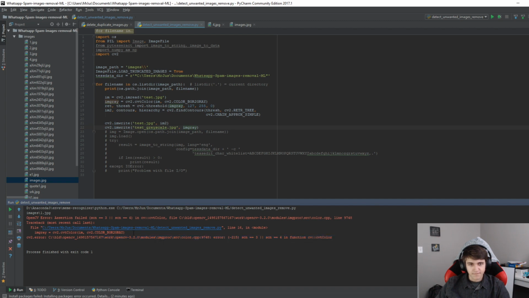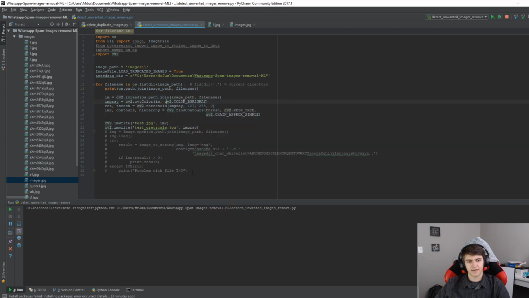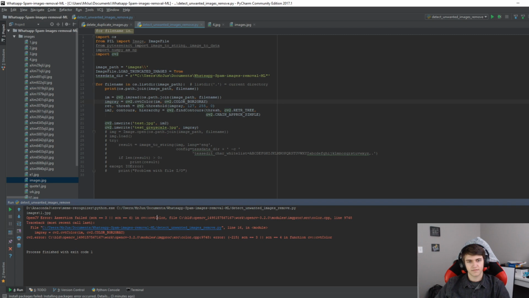Is it going great? I already got an error. Oh man. Oh, that would be because there's no image located there, so we have to use this path name. Never mind.